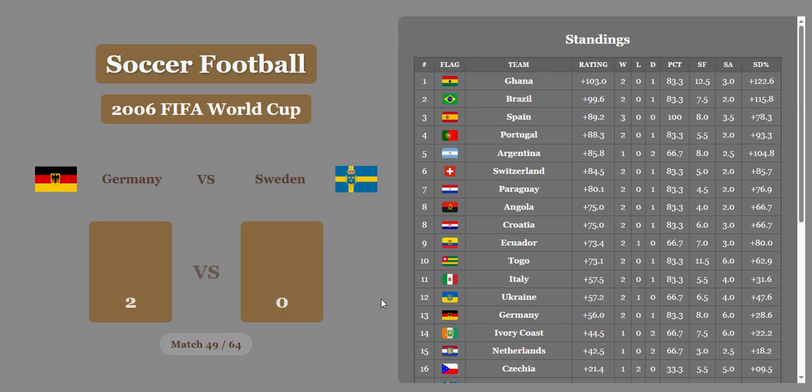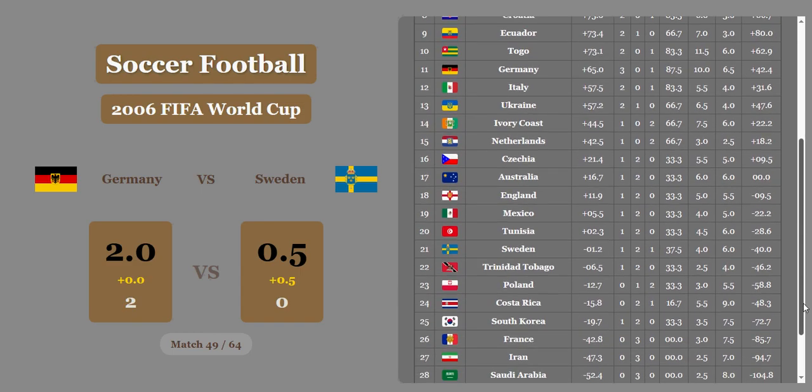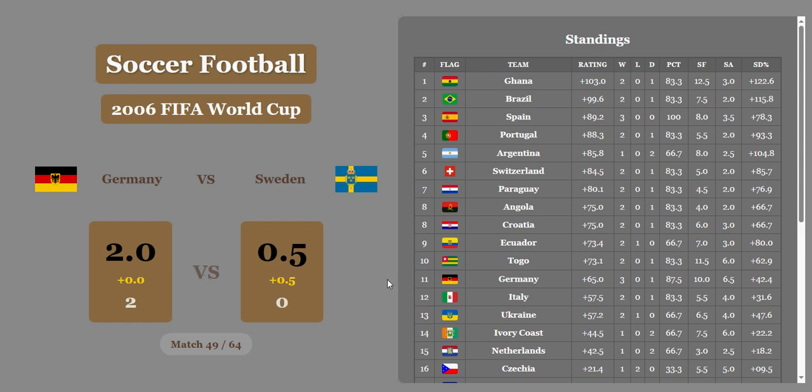Germany versus Sweden. 2-0 with Germany with a huge victory. Sweden's going to get a half goal. That's not going to be enough. Germany's going to move from 13th up to 11th. Sweden now down in 21st under Tunisia over Trinidad and Tobago. And Ghana still holding first place.